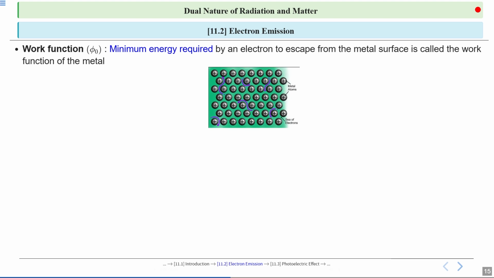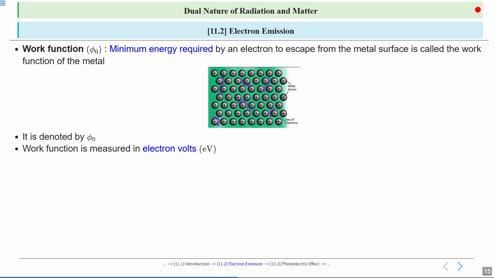Look at the figure. The figure shows electrons at the surface, and only those with enough energy can break free. We use the symbol phi naught here to represent the work function. Work function is measured in electron volts or eV.